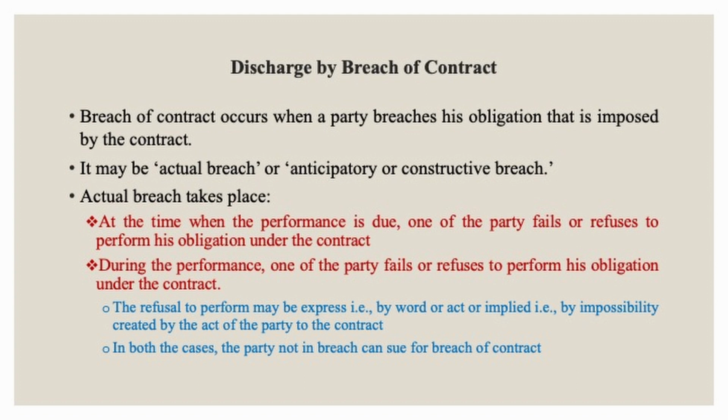When a party breaches his obligation under a contract, a breach of contract occurs. Breach of contract may be actual or anticipatory. It is actual when, at the time when the performance is due, one of the parties fails or refuses to perform his obligation under the contract, or during performance, one party fails or refuses to perform his obligation under the contract. Here, the party not in breach can sue for breach of contract.